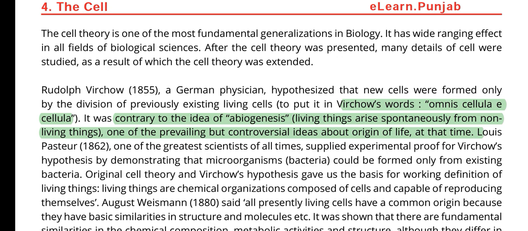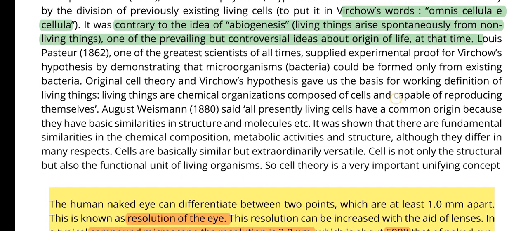Omnis cellula e cellula. What does it mean? It means all new cells are formed only by the division of previously present cells. No living cell can be produced from non-living things. So it was contrary to abiogenesis. Abiogenesis is a concept that says all living things or living cells originate from non-living things. So omnis cellula e cellula was quoted by Virchow, and it was contrary to abiogenesis.